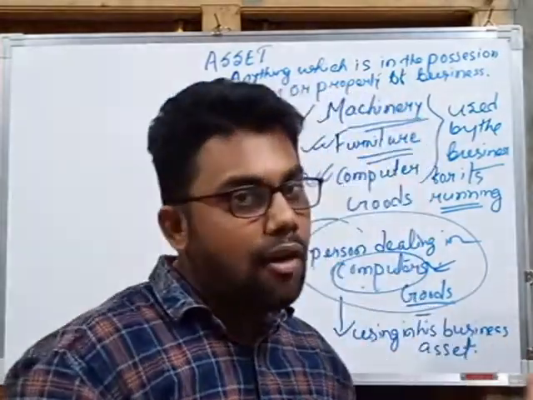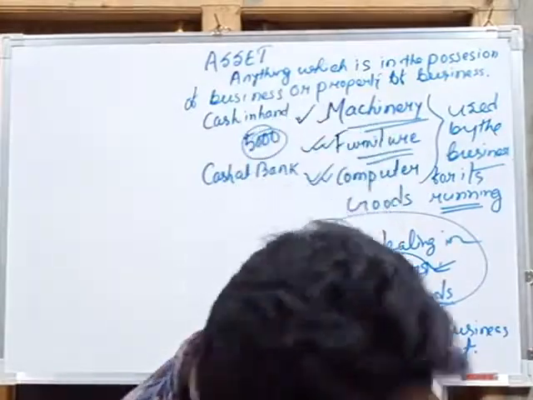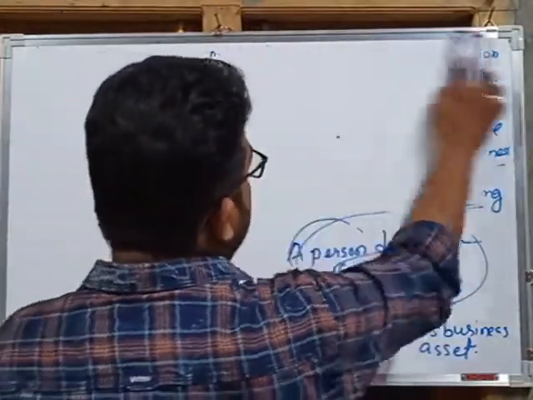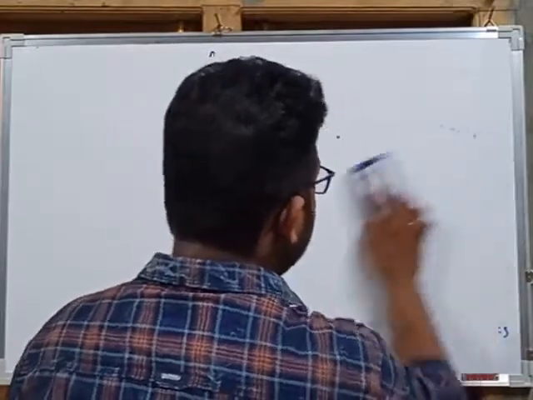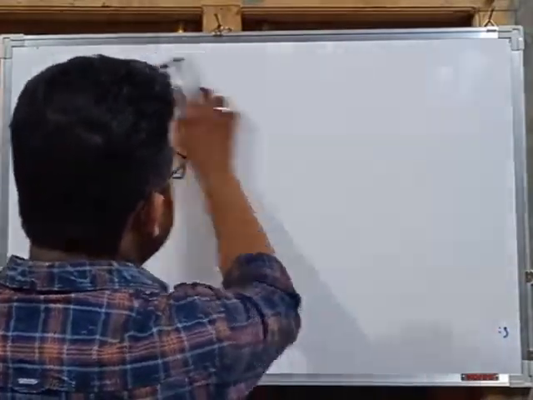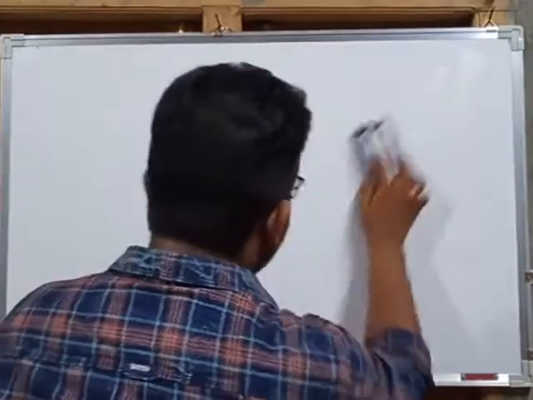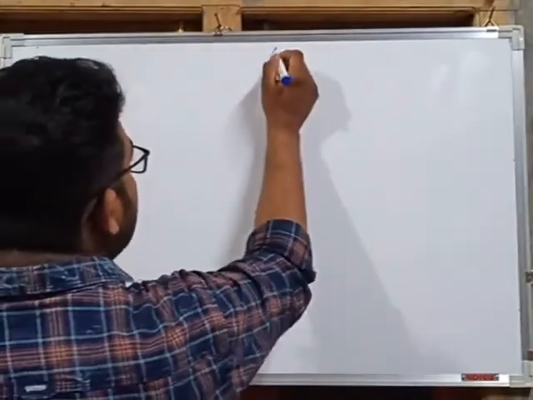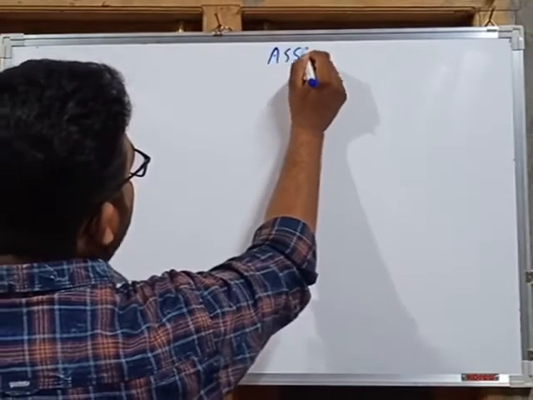So asset is our property. So we know what is an asset. Asset means property of the business.